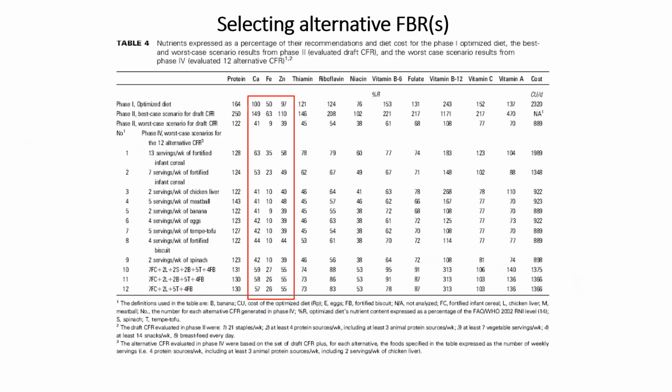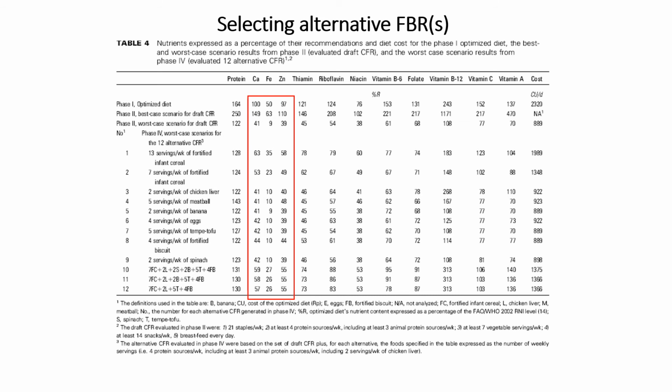So finally, with the identified nutrient-dense food subgroups or even food items, you can compare the alternative combinations, and here is an example of a typical table in LP analysis. You usually have the top 1 or top 2 rows as the best diet, followed by the best case scenario and the worst case scenario. So the first 1 or 2 rows are usually from module 2, and the next from module 3, the best case and the worst case.